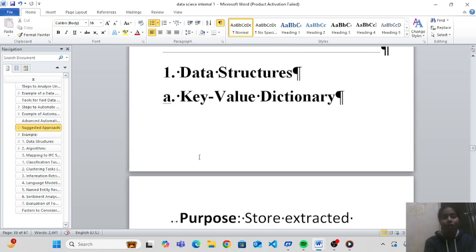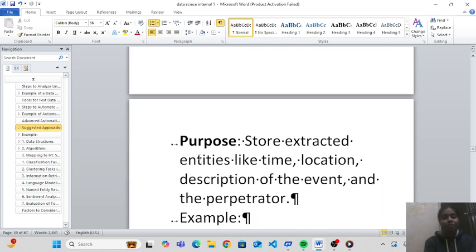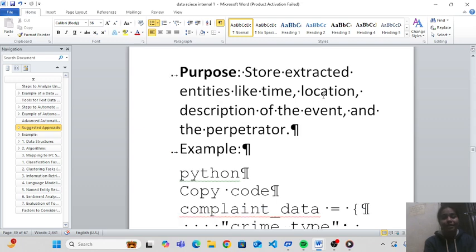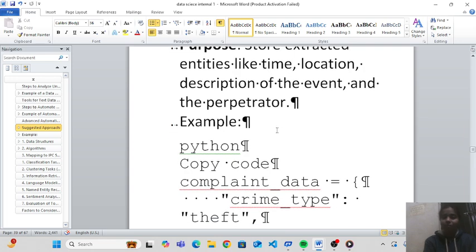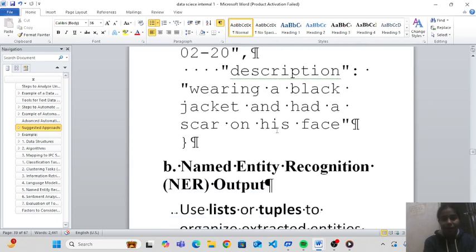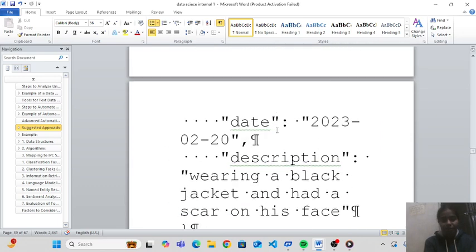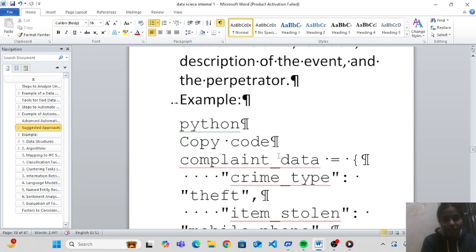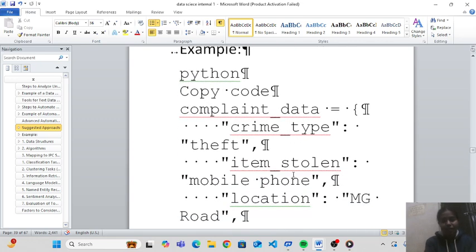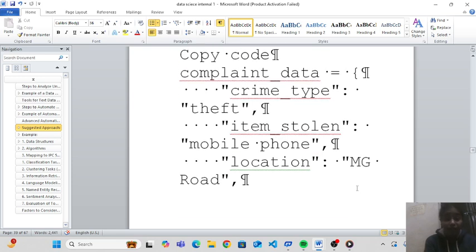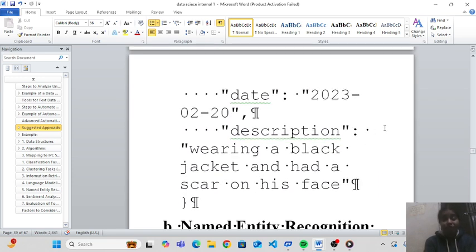First is data structure: a key-value dictionary. Store extracted entities like time, location, description of the event and the perpetrator. This is an example in Python: complaint with crime type theft, item stolen mobile phone, location MG Road, date 20 February 2023, and description wearing a black jacket and had a scar on his face.